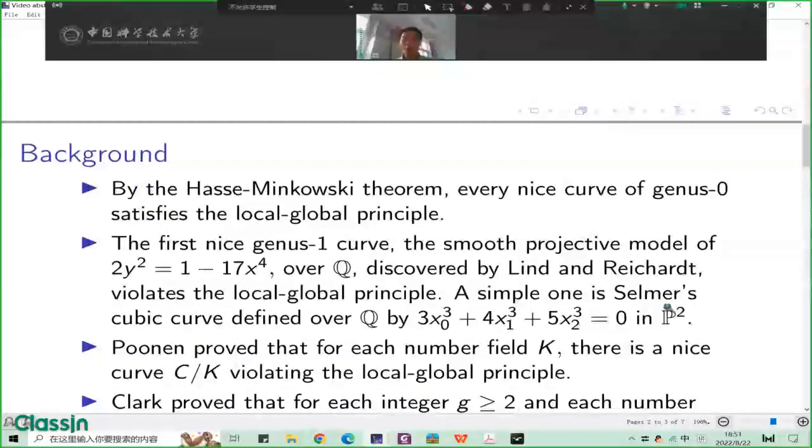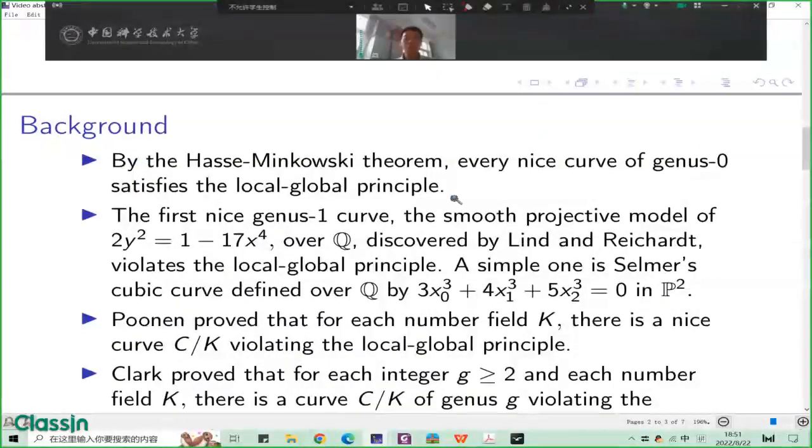There are some known cases. By the Hasse-Minkowski theorem, every nice curve of genus 0 satisfies the local-global principle. The first nice genus 1 curve, discovered by Lind and Reichardt, violates the local-global principle. This genus 1 curve is the smooth projective model defined by this equation. And the well-known Selmer cubic curve, this one, also violates the local-global principle.